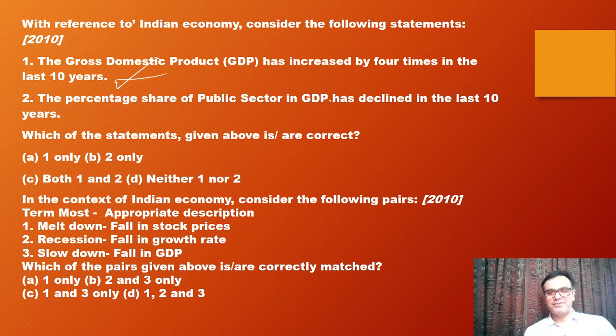The percentage share of public sector in GDP has declined in the last 10 years. This is okay because we are mostly moving towards disinvestment. So B is the answer. In context of Indian economy, consider the following pairs. So meltdown, recession, slowdown.